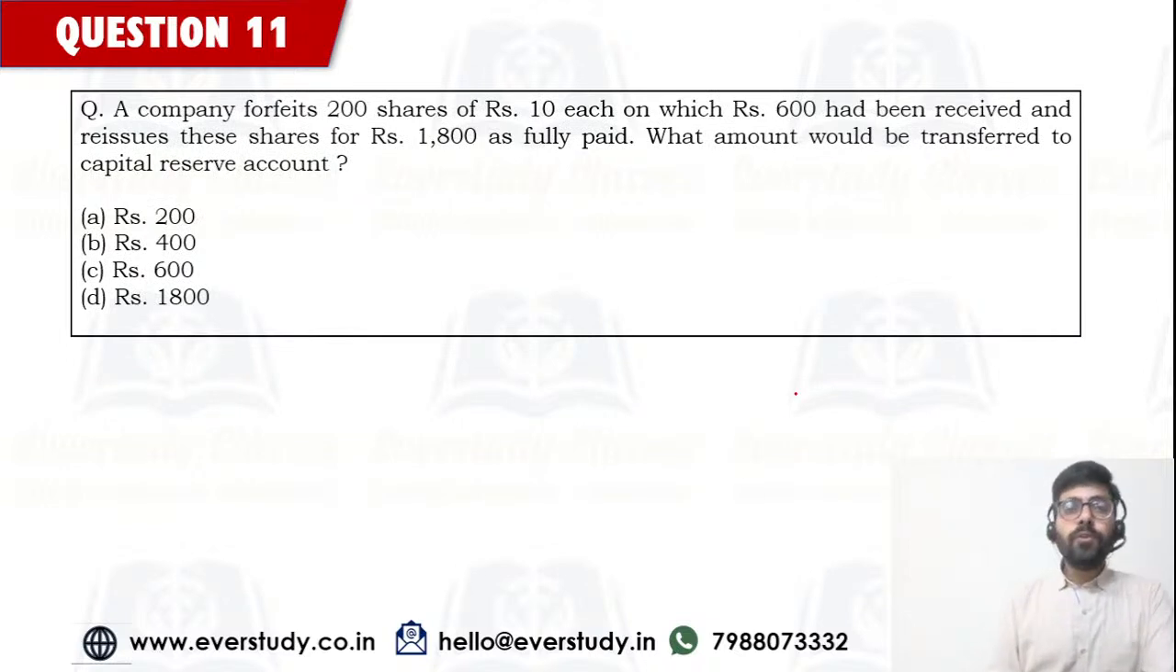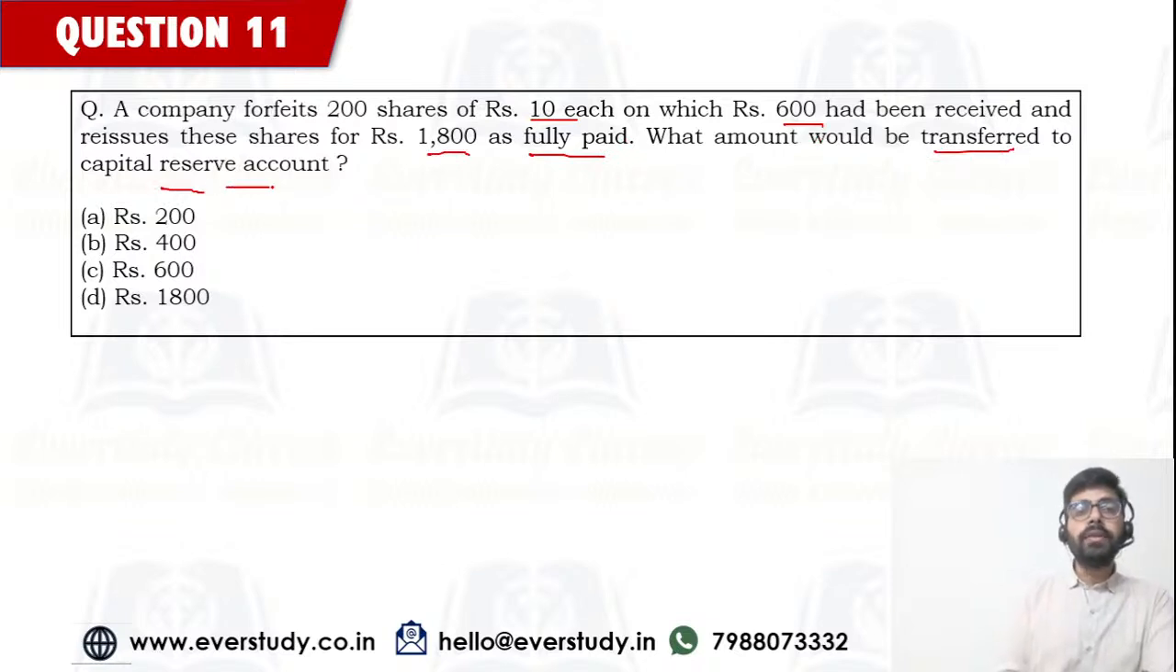A company forfeits 200 shares of rupees 10 each, on which rupees 600 has been received, and reissues these shares for rupees 1800 as fully paid. What amount would be transferred to capital reserve account? This is what we have to find out.